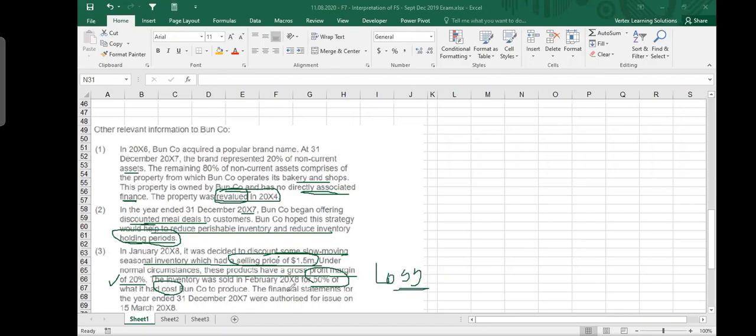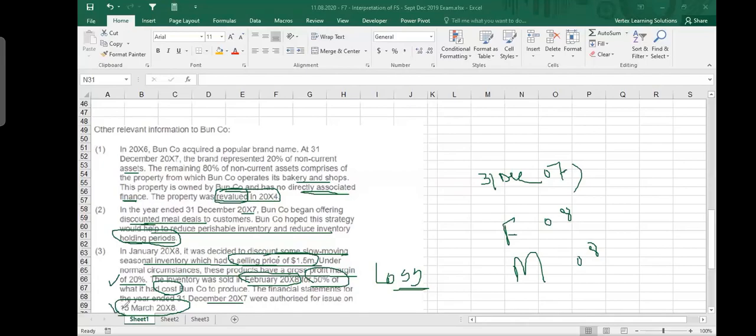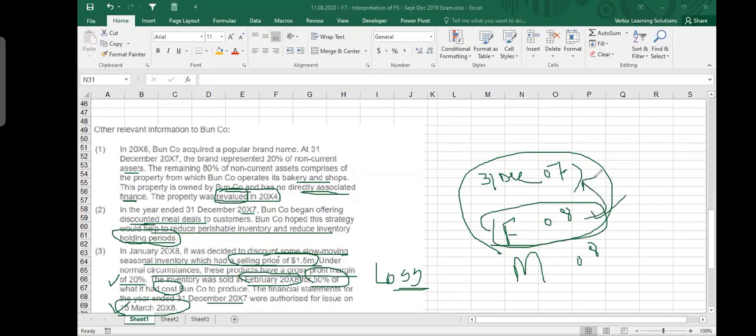One company to produce. The financial statements for the year ended 31st December were authorized for issue on 15th March. So that is also a very important point, because you sold these goods in February. Financial statements you are making at 31st of December 07. Goods you are selling in February 08, which means after the financial statements. But then you have March 08, your date authorized for issue. So it means IAS 10, events after the reporting period. If you remember the standard, although you sold these goods in February 2008, after the financial year was closed, you still will make it an adjusting event under IAS 10, events after the reporting period.